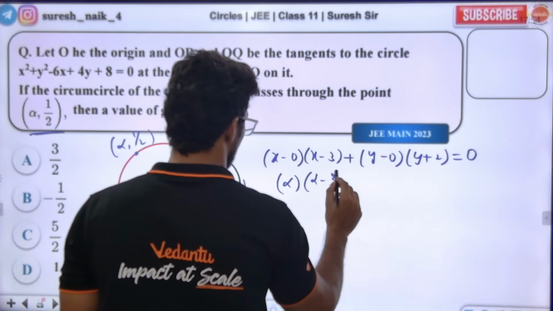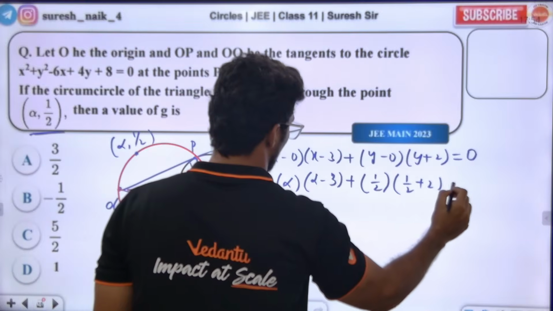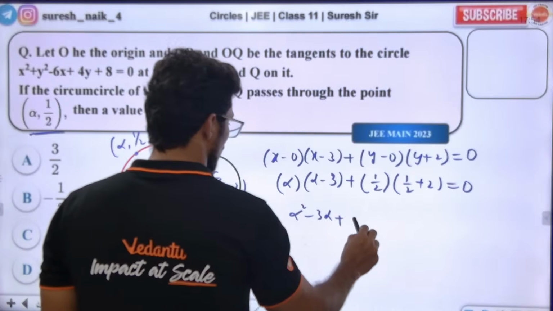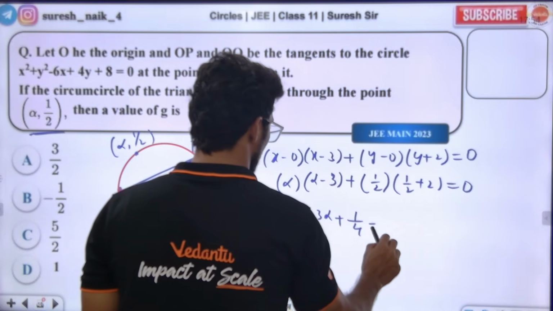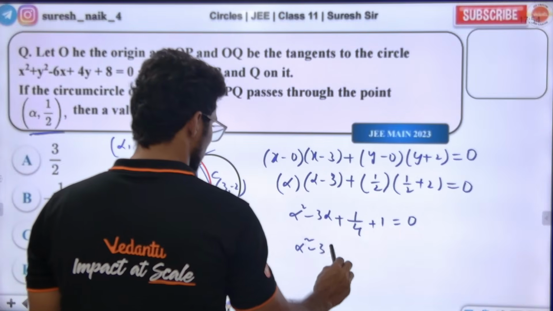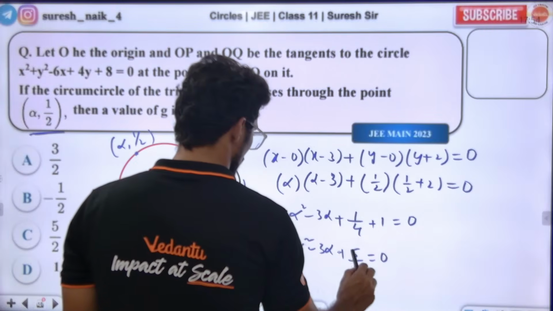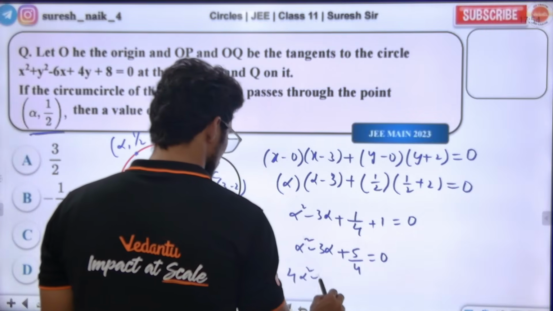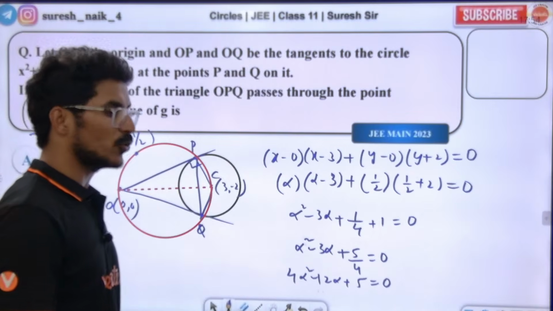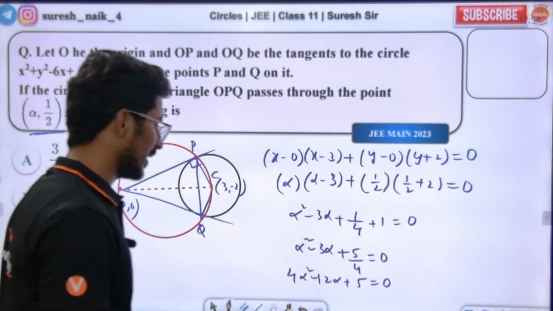Alpha minus 3 into alpha, plus 1/2 times 1/2 plus... so alpha square minus 3 alpha plus 1/4 plus 1 is equal to 0. Alpha square minus 3 alpha plus 5/4 is equal to 0. So 4 alpha square minus 12 alpha plus 5 is equal to 0. 20 means 10 into 2. Yes or no? Factorize, correct?